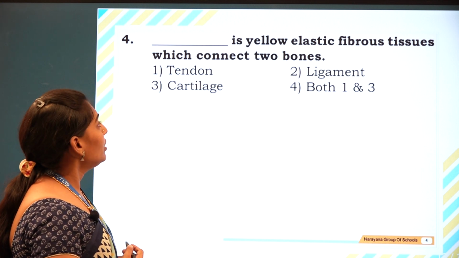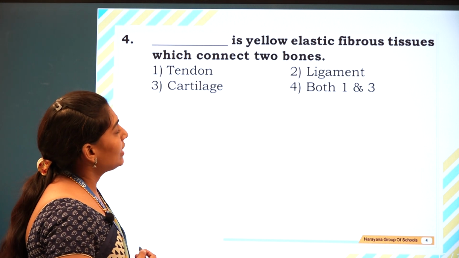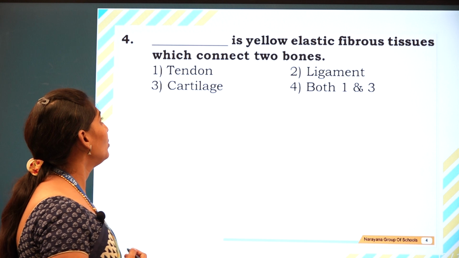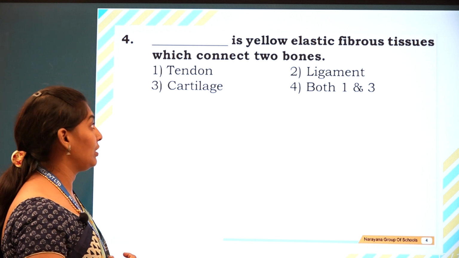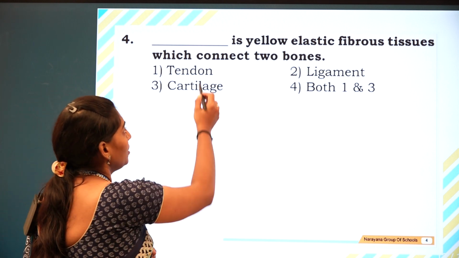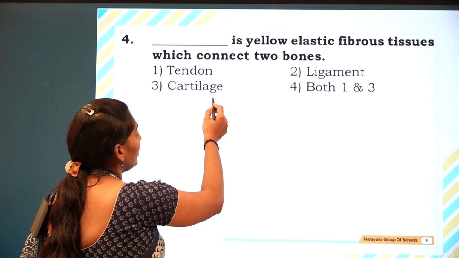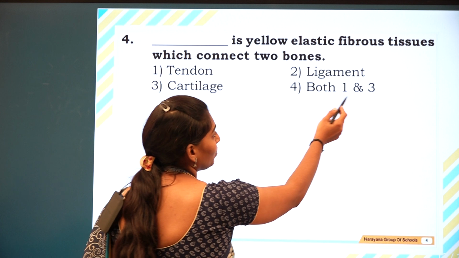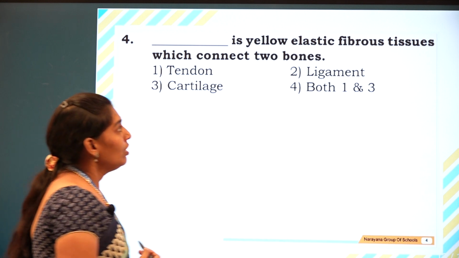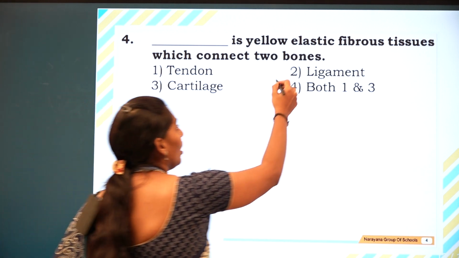The next question is, dash is a yellow elastic fibrous tissue which connects two bones. The first option is tendon, the second is ligament, the third is cartilage, and the fourth is 1 and 3. The answer is ligament.